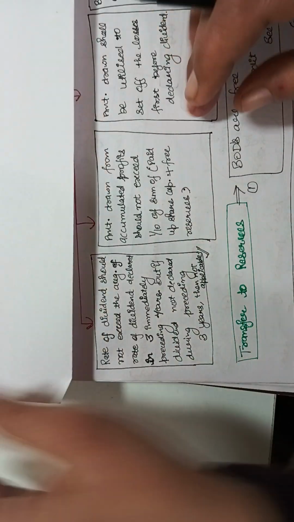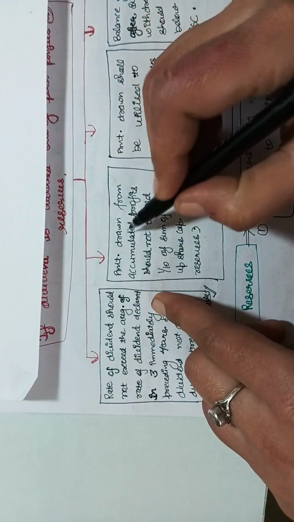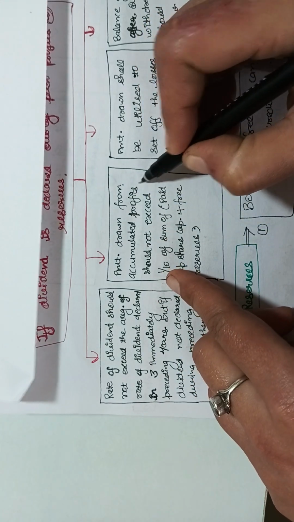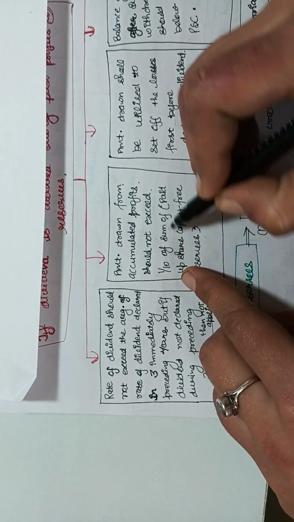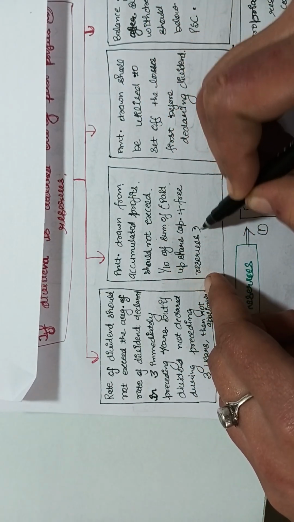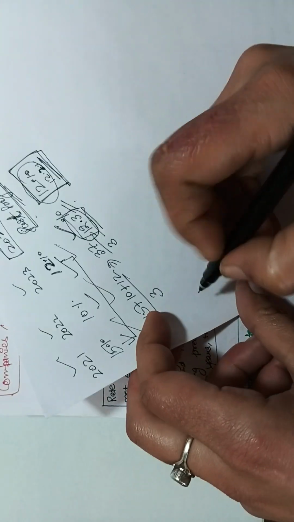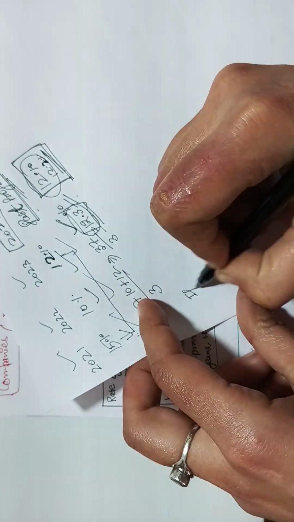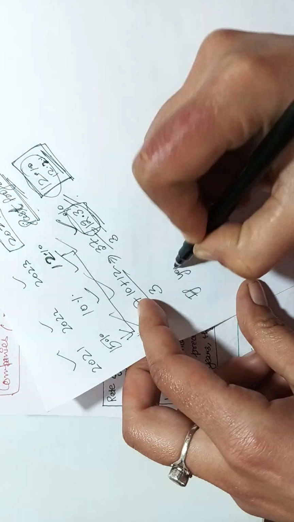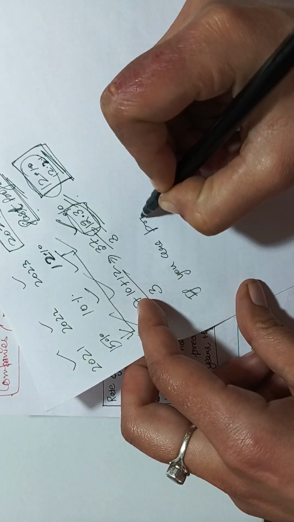Now come to the second condition: the amount drawn from accumulated profits should not exceed 1/10 of the sum of the paid up share capital and free reserves. Let me give you one example.